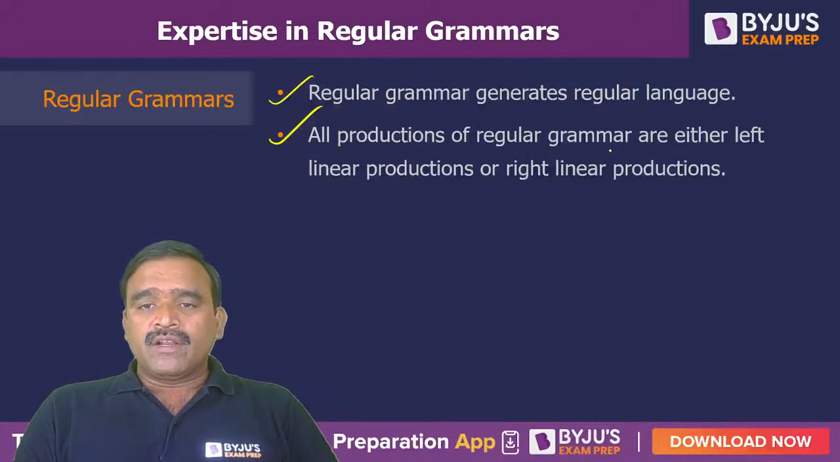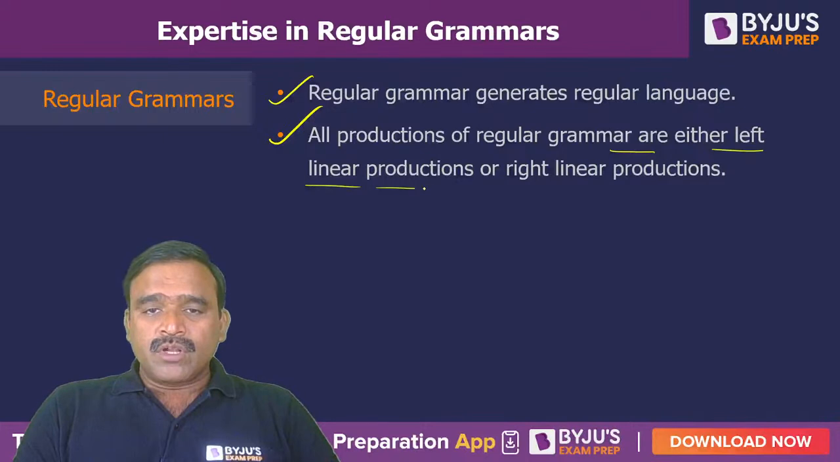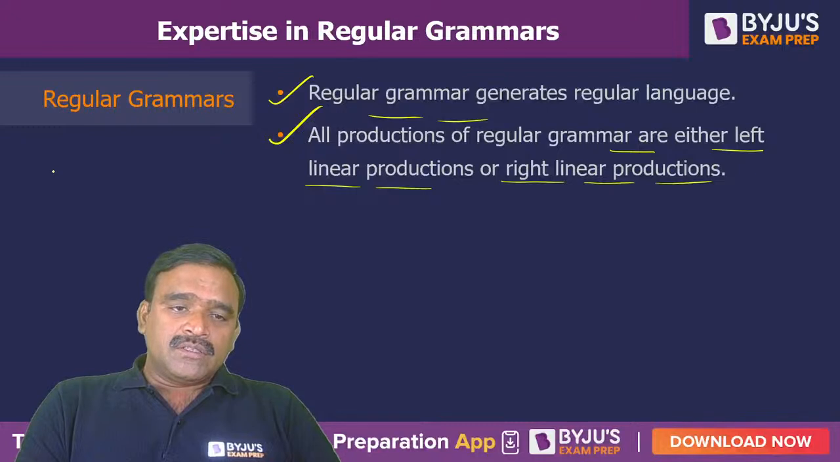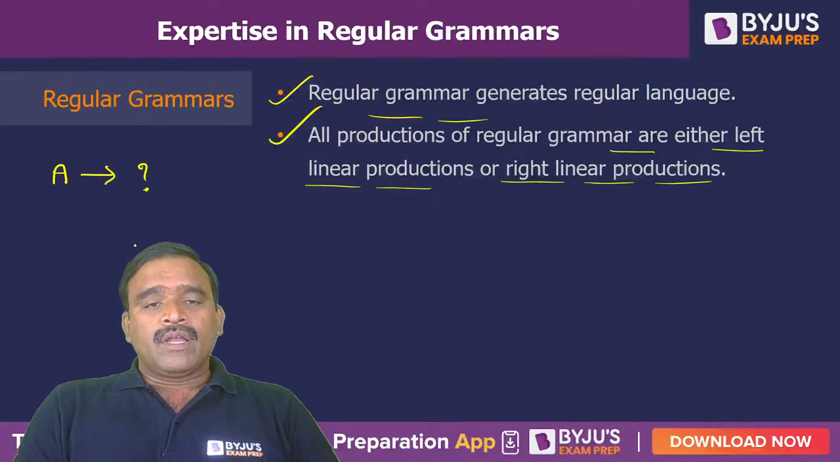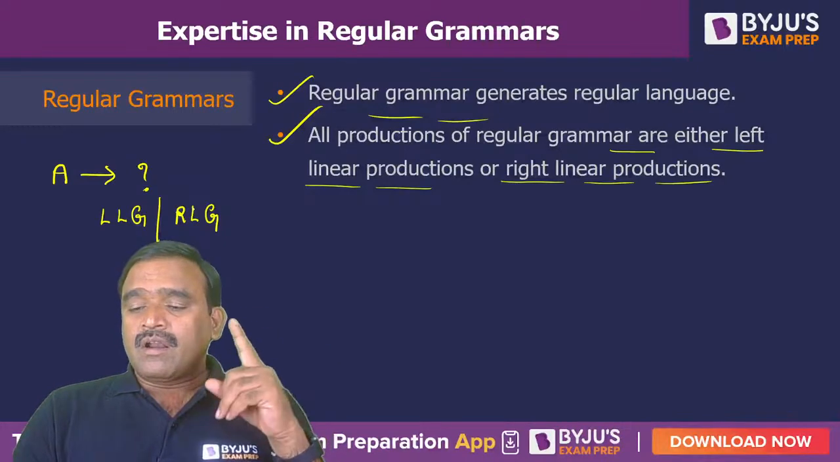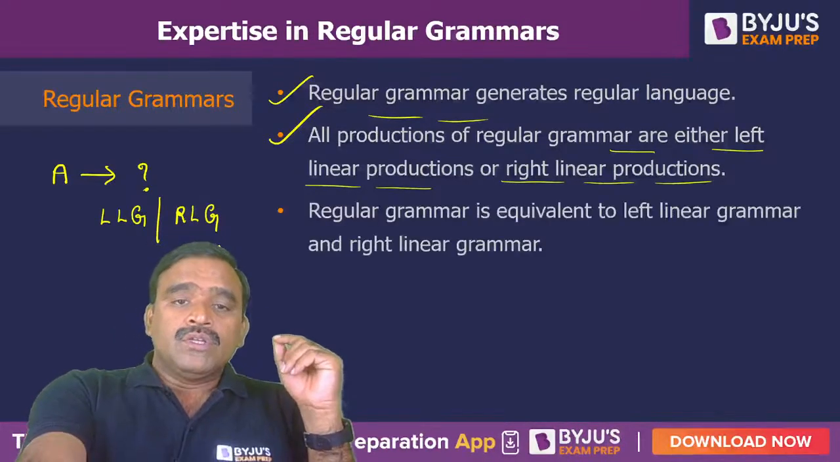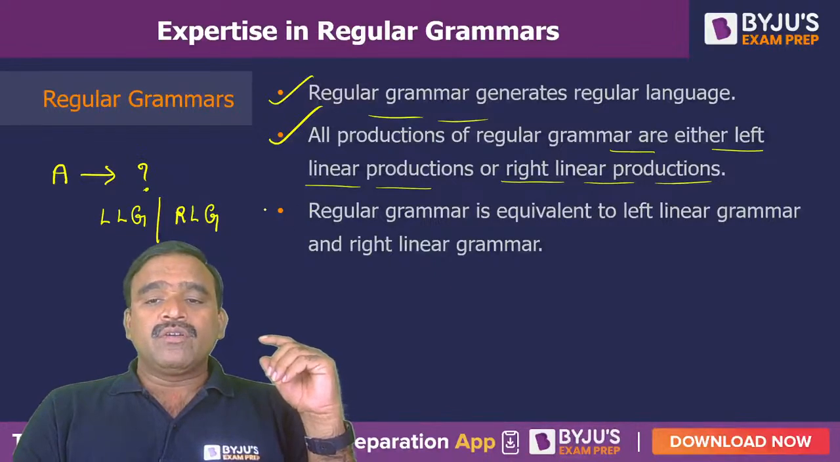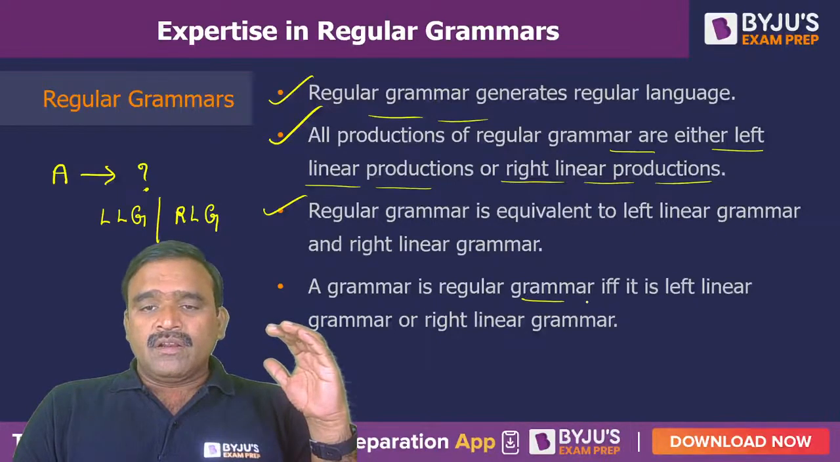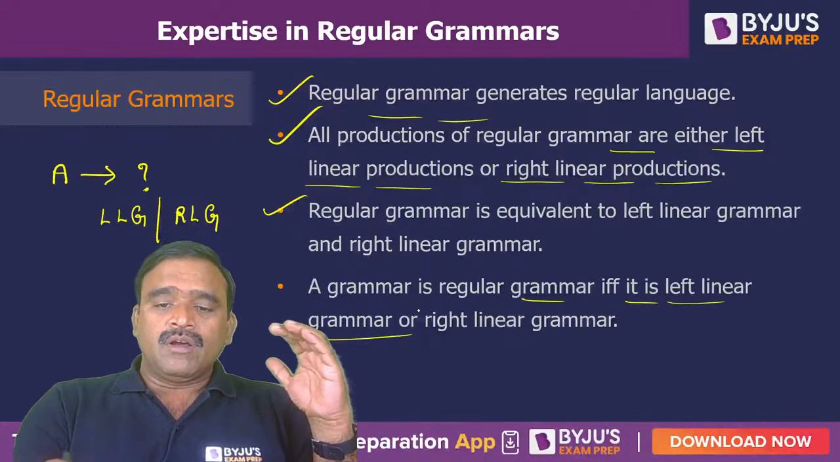All productions of a regular grammar are either left linear productions or right linear productions. Usually a regular grammar has a single variable on the left side, and on the right side there is a restriction: it is either a left linear grammar or a right linear grammar. Every regular grammar is also a context free grammar, but all context free grammars are not necessarily regular. Here, regular grammar is equivalent to left linear grammar and also right linear grammar. A grammar is regular if and only if it is either a left linear grammar or a right linear grammar.